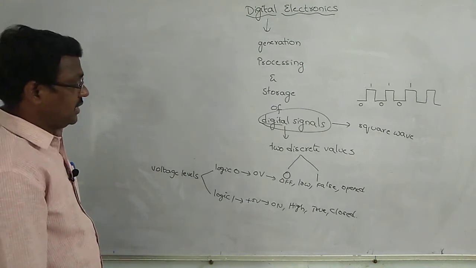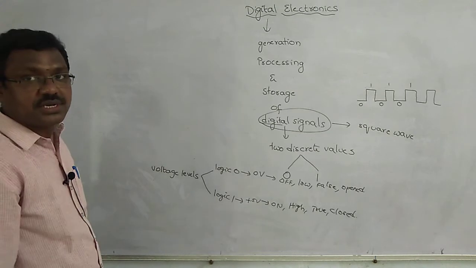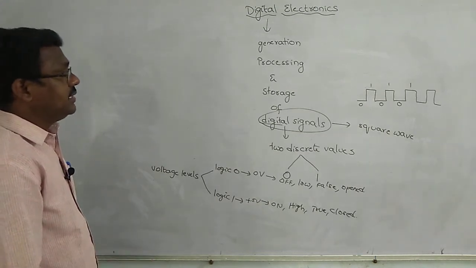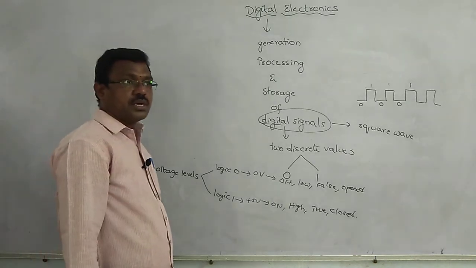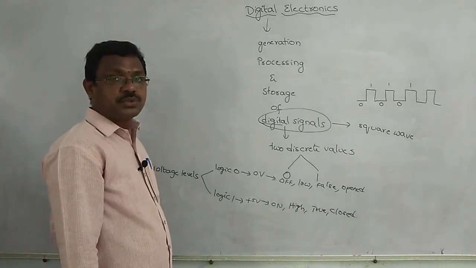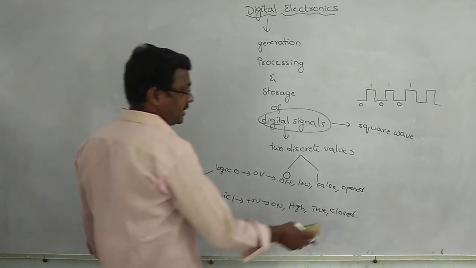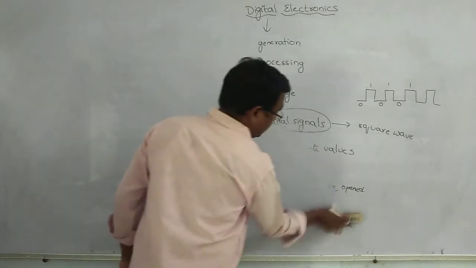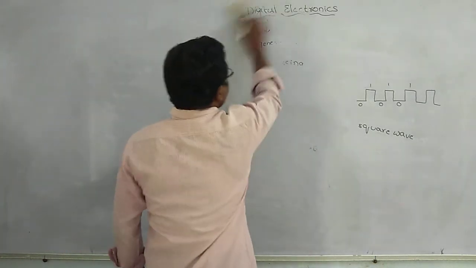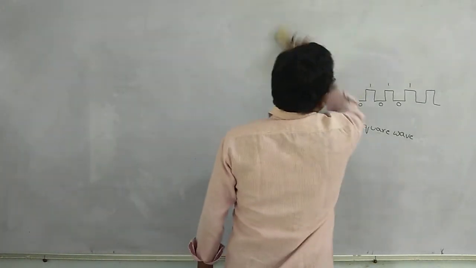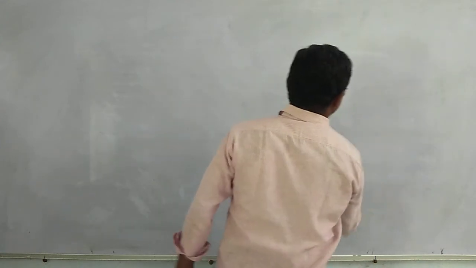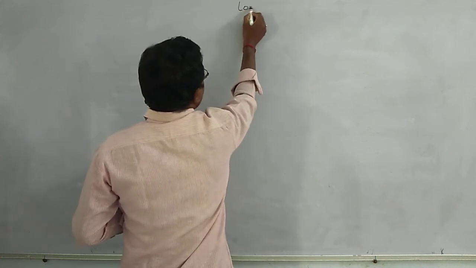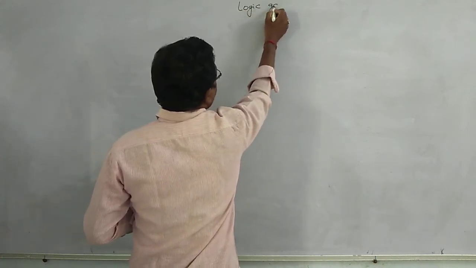These are the two logic voltage levels, logic 0 and logic 1. In this class, we are going to start to discuss logic gates. Introduction of logic gates.